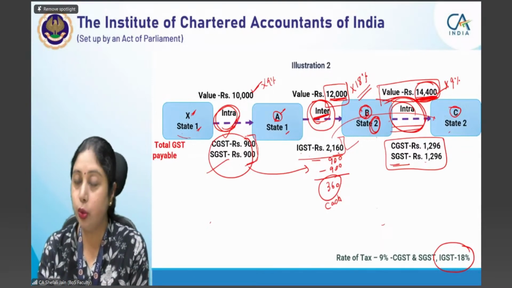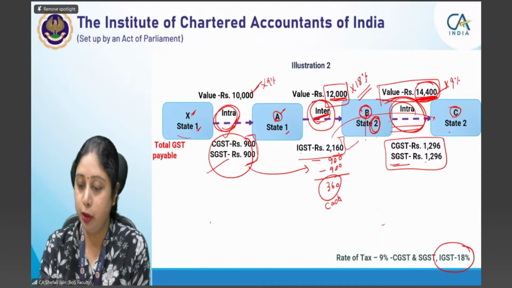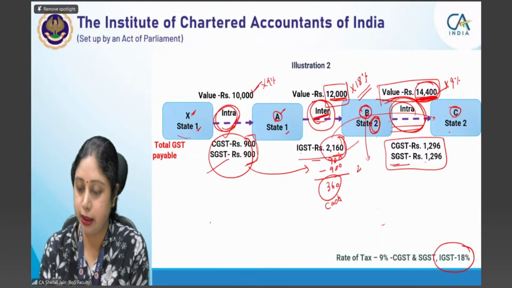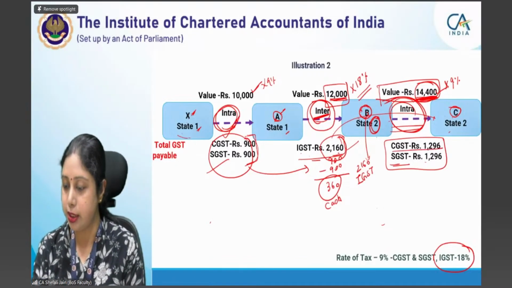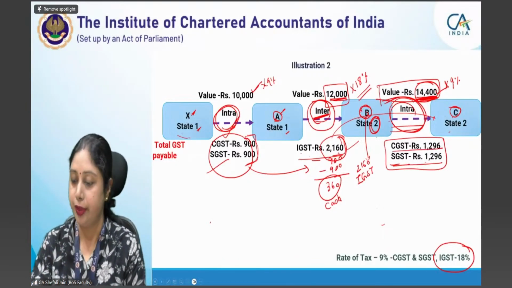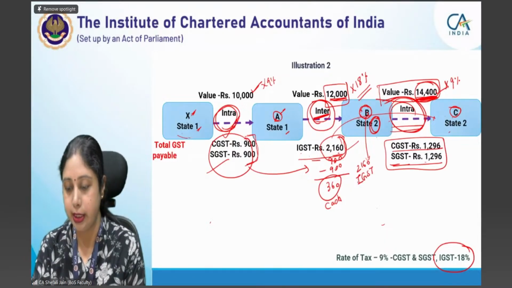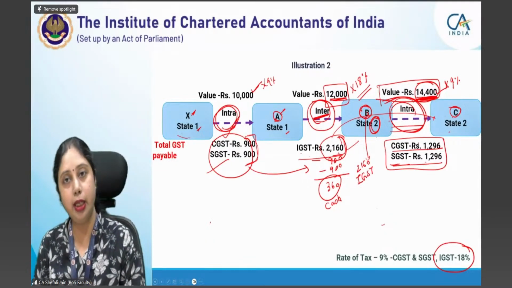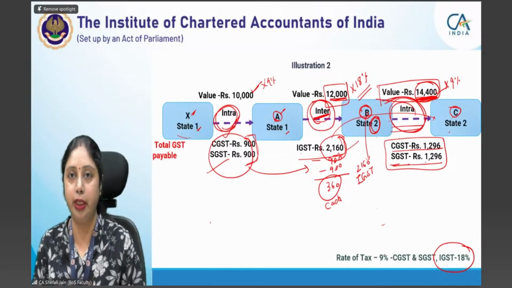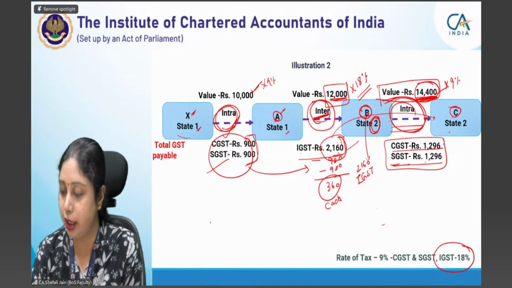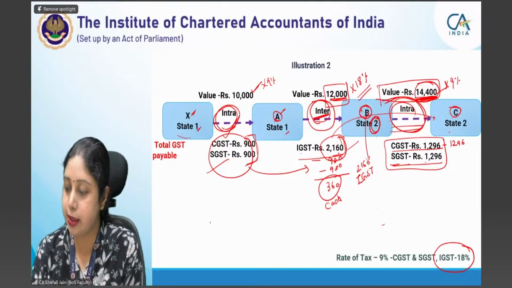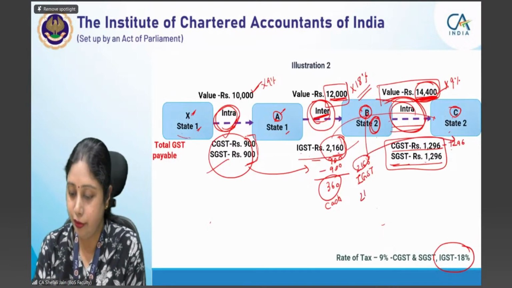Now, when B has supplied something to C, B would be having a credit of this IGST, that is 2160. This credit would be available with B for making payment of CGST 1296, SGST 1296. Now, how can IGST be used for payment of CGST and SGST? In any way. You have to use your own permutation combinations. No restriction is there. What combination we have used is, we have used 1296 entirely for paying CGST. Now, if from 2160 I reduce 1296, it gives me 864 rupees.